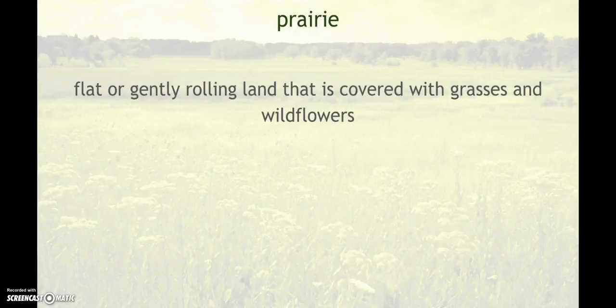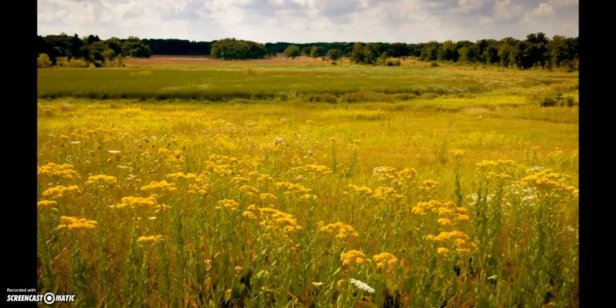Our next term is the prairie, which is the frontier that a lot of these pioneers were moving across. This is flat or gently rolling land that is covered with grasses and wildflowers. Pretty much the same thing as a plain, except as we know, plains could also be coastal plains, which would be more sand. The prairies were flat lands with some hills that had grasses and wildflowers and stuff like that.